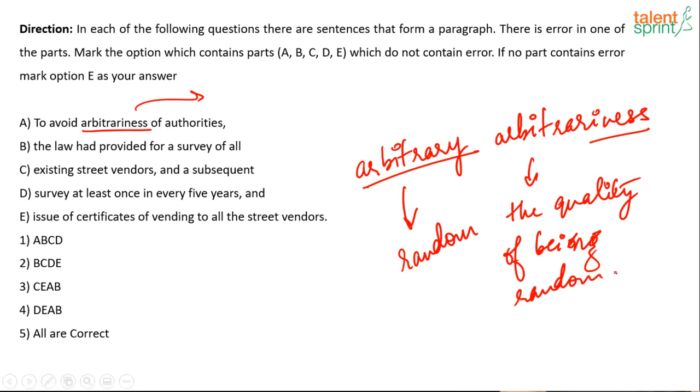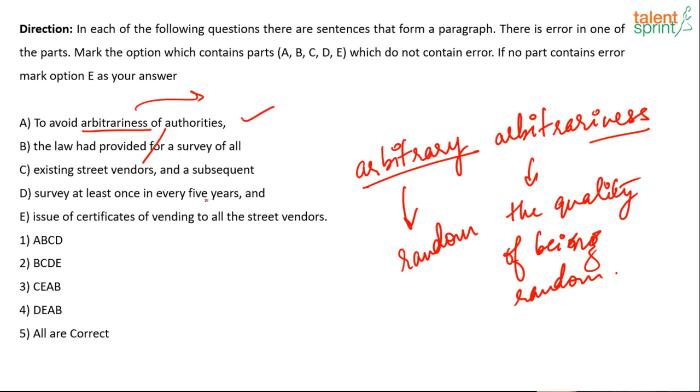Alright, so to avoid that, the law had provided for a survey of all existing street vendors and a subsequent survey at least once in every 5 years, and issue of certificates of vending to all the street vendors. So I've read the statement. Where is the error? To avoid arbitrariness of authorities, that is fine.